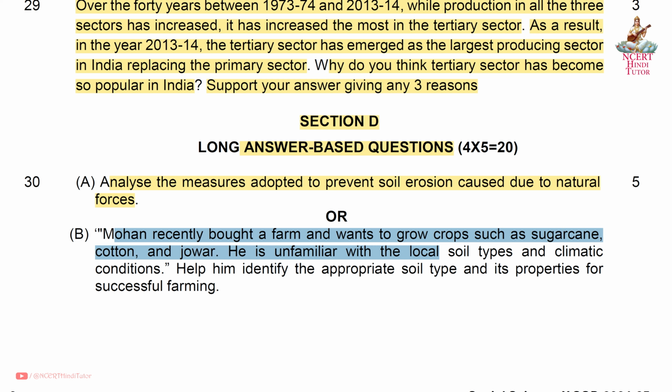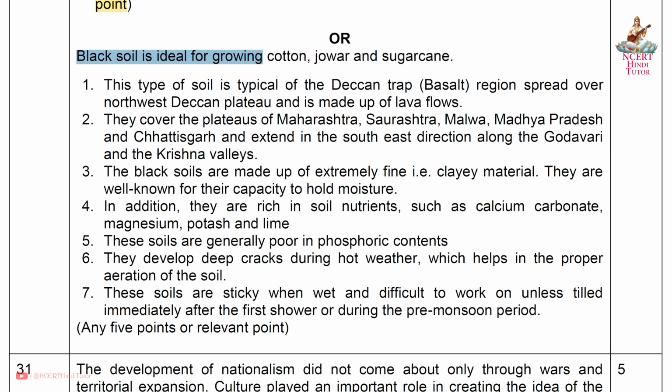He is unfamiliar with the local soil types and climatic conditions. Help him identify the appropriate soil type and its properties for successful farming. Answer: black soil is ideal for growing cotton, jowar, and sugarcane.